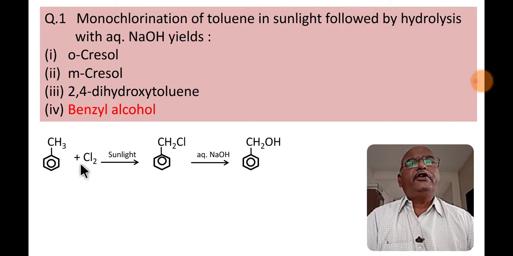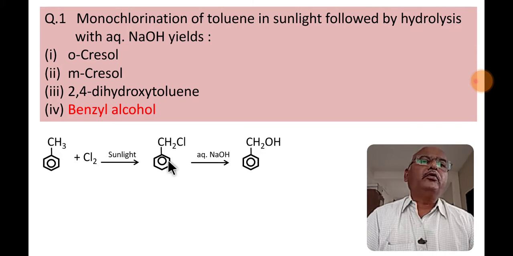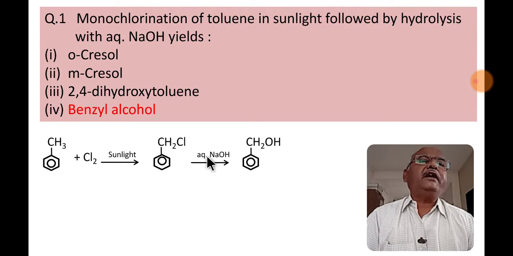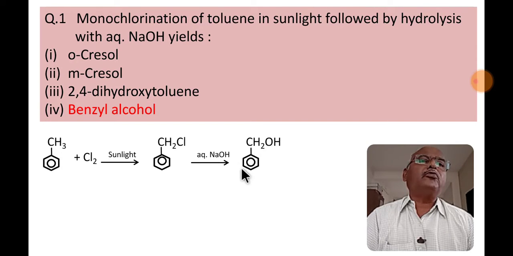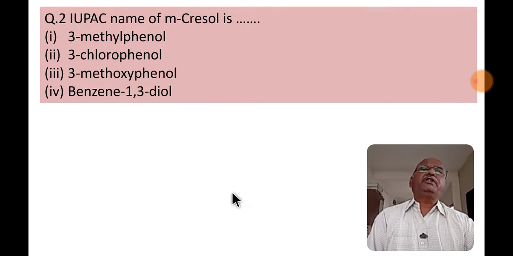Toluene reacts with chlorine in presence of sunlight to give benzyl chloride. Benzyl chloride on alkaline hydrolysis gives benzyl alcohol. Cl minus is replaced by OH minus. Next question, question number 2.